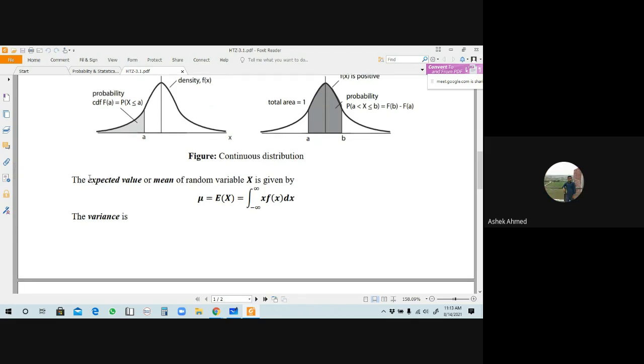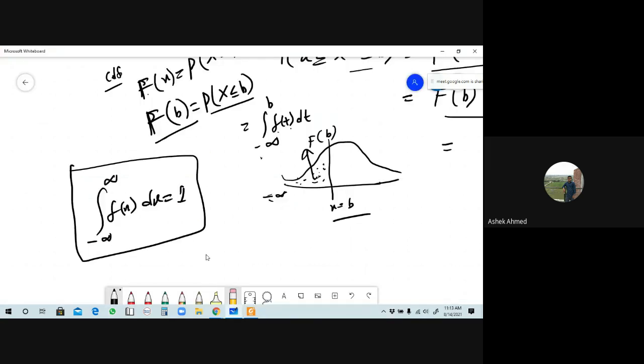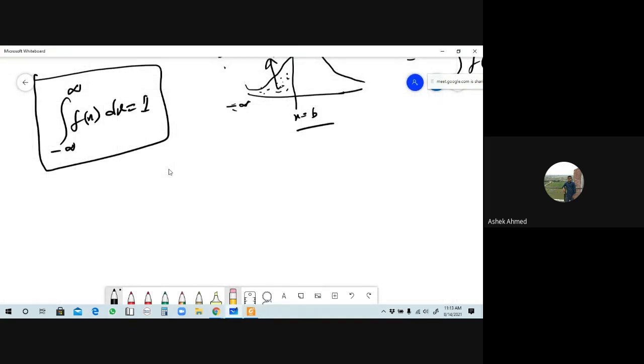Now we'll discuss the expected value. Can you remember the expected value? That represents the mean of a random variable x. We know that the mean of a discrete random variable, mu equals the expectation of capital X, equals the summation of x into f of x. Is it right?